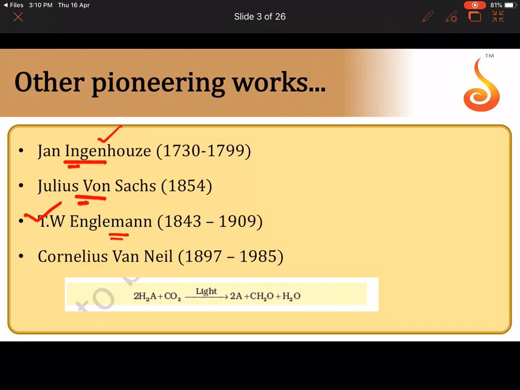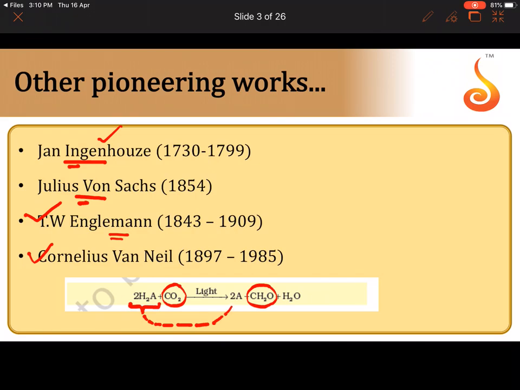And it was Cornelius van Niel, who lived from 1897 to 1985, who identified that a substance, as you can see here, 2H2A, gets oxidized and produces reducing equivalents in order to reduce carbon dioxide, to produce CH2O, which is an organic compound. Because this substance itself gets oxidized to produce reducing equivalents, we get a byproduct which depends on what this substance is, and we today know that this A is nothing but oxygen.